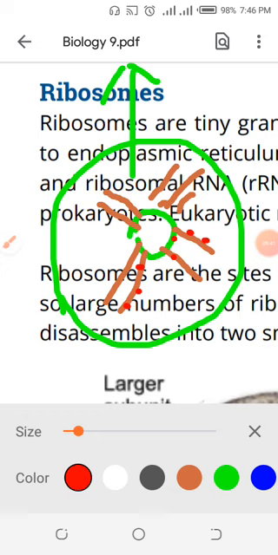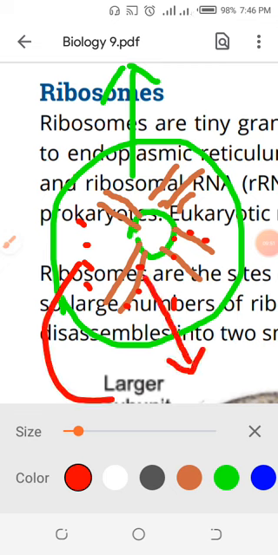One, they are free in the cytoplasm. Two, they are attached with this tube, the red color attached. So when they are attached with endoplasmic reticulum, that endoplasmic reticulum is called rough endoplasmic reticulum. When they are not attached and are freely present in the cytoplasm, that is called smooth endoplasmic reticulum. I will continue this information and I will switch to endoplasmic reticulum, and I will tell how the endoplasmic reticulum and the ribosomes are related with each other. Thank you very much. Allah Hafiz.